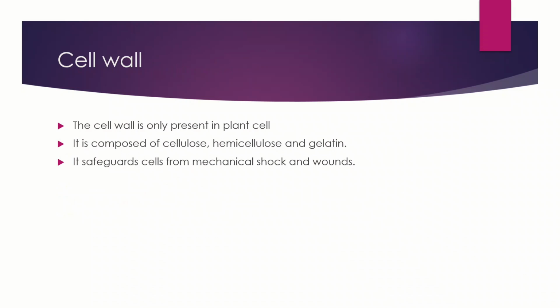And the other is the cell wall. It is only present in plant cells. Animal cells don't have a cell wall. Plant cells have a plasma membrane and, other than that, a cell wall. It is composed of cellulose, hemicellulose, and pectin. Cellulose is a hard material, thus the cell wall has a hard structure. It gives rigidity to the plant cell, and it safeguards the cell from mechanical shocks and wounds.